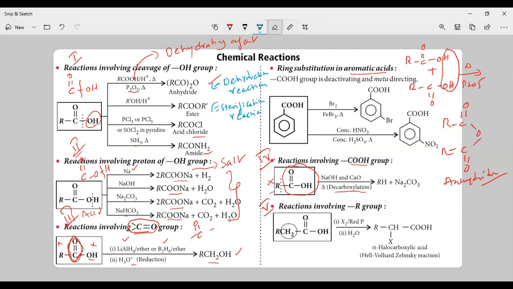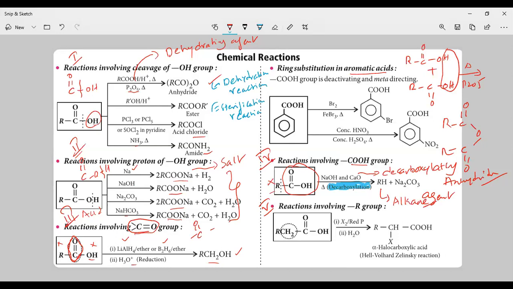So how will carboxylic acid undergo decarboxylation? Upon treatment with a decarboxylating agent like NaOH and CaO. So NaOH and CaO, we are calling it a decarboxylating agent. When carboxylic acid is treated with the decarboxylating agent like NaOH and CaO, what happens? CO2 will be eliminated, and you are going to get an alkane.